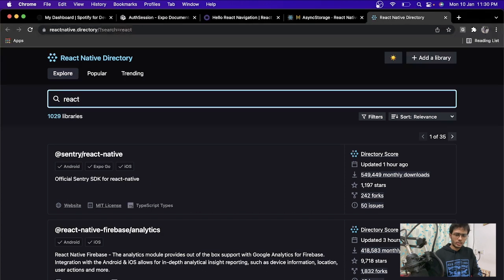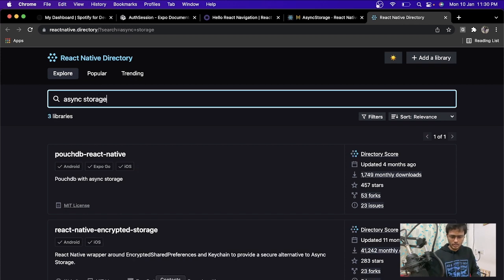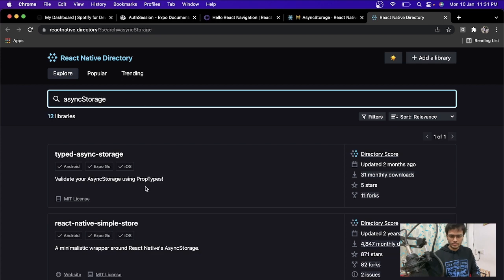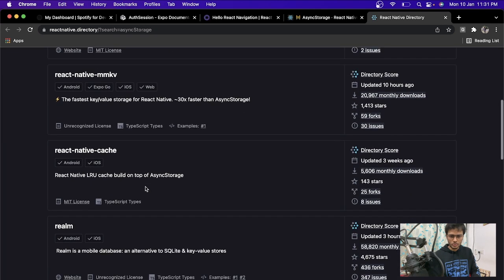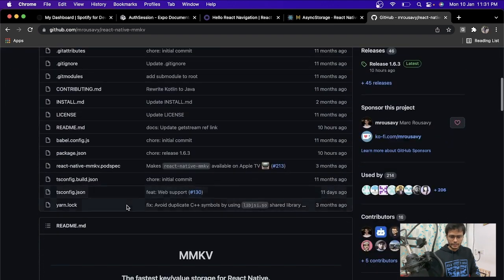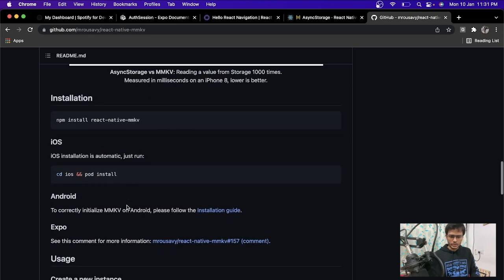Async storage. I don't know which one I should use. I think we can use this one, React Native MMKV. I haven't used this before, so maybe we can use it.